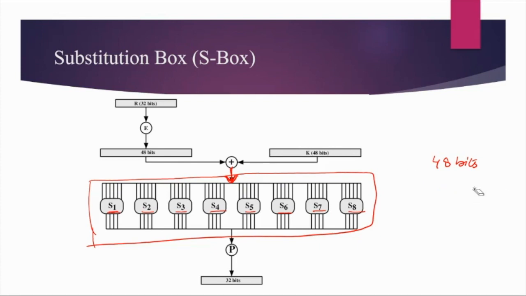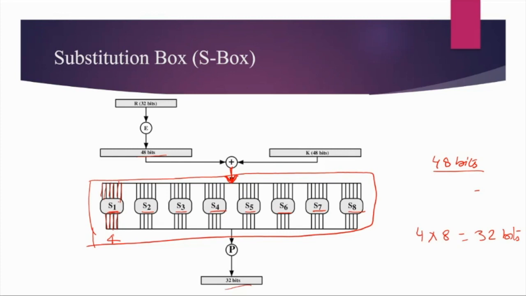Now what this substitution box will do: each box will take 6 bits as an input and return 4 bits as the output. This is the job of the substitution box, right? So we have 48 bits, divided into 6 bits each, and 8 such divisions are done. Each S box will output 4 bits. So 4 into 8 such boxes, we get 32 bits as output. This is how 48 bits are converted into 32 bits.